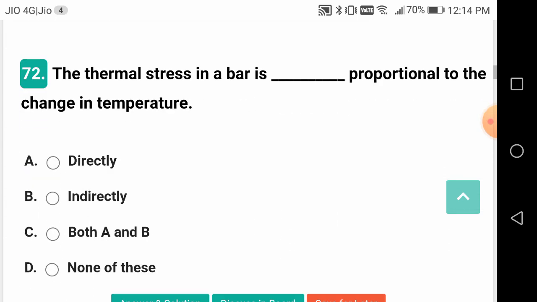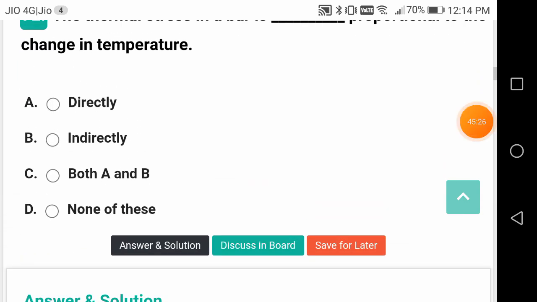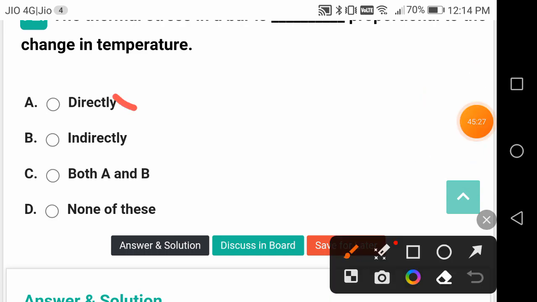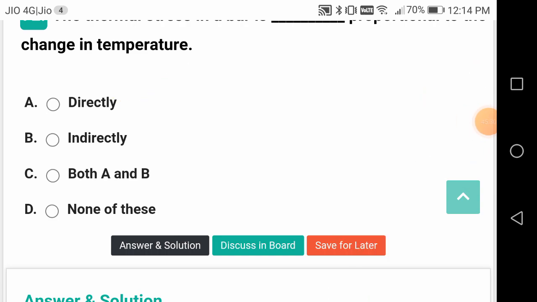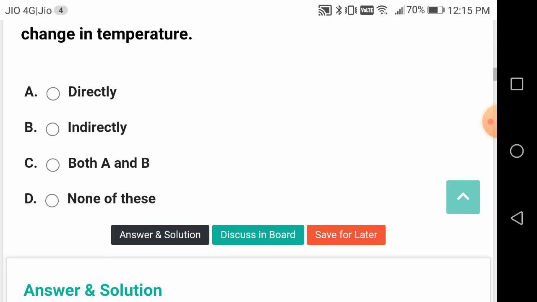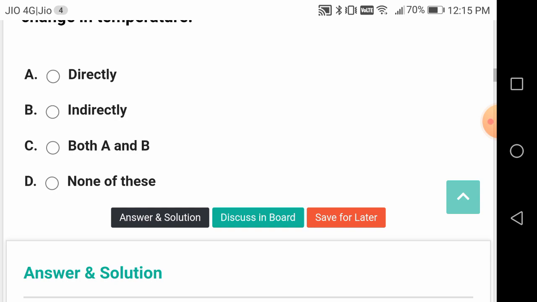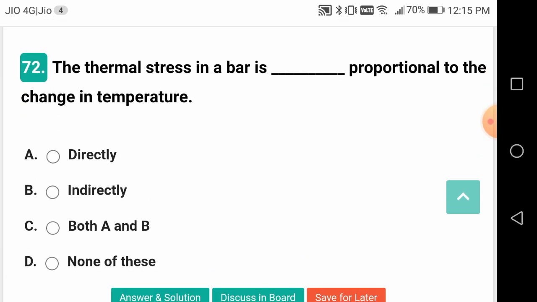The thermal stress in a bar is directly proportional to the change in temperature. Directly, thermal stress is directly proportional to the change in temperature. The more the change in temperature, the more the thermal stress.